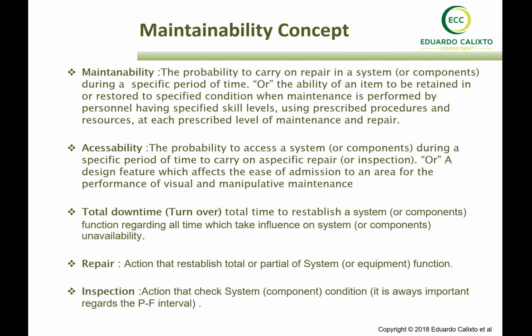Considering the effect of preventive maintenance and maintenance, repair and replace in equipment reliability, some concept that also needs to be clarified is the maintainability. We already spoke about that. Maintainability is the probability to carry out repair or replacing of the system during a specific period of time. That's the quantitative approach. We also have the qualitative concept, that is the ability of an item to be retained in a specified condition when maintenance is performed by personnel having specific skill levels, procedures, level of knowledge, and so on.